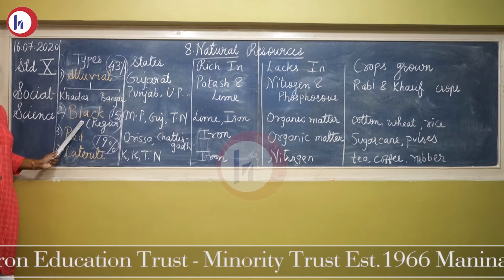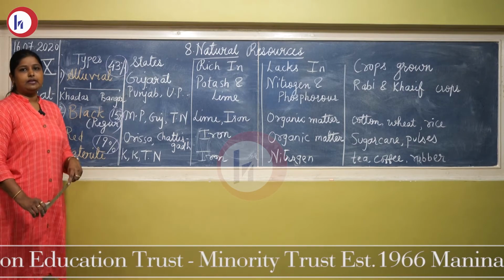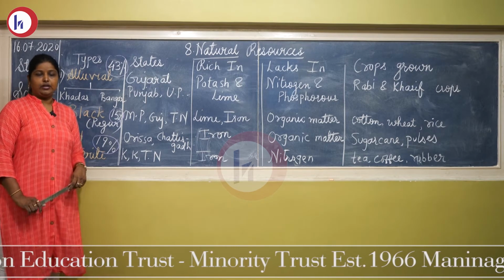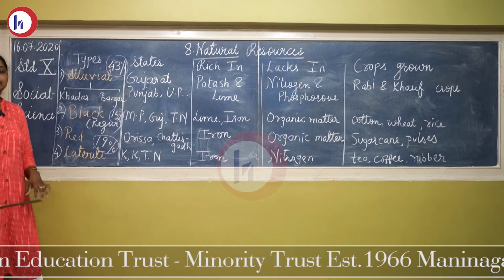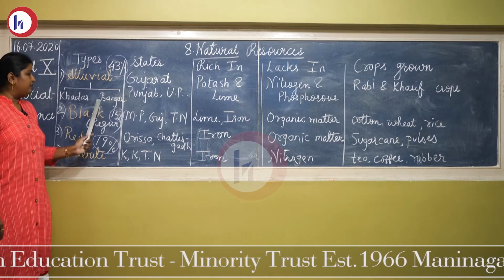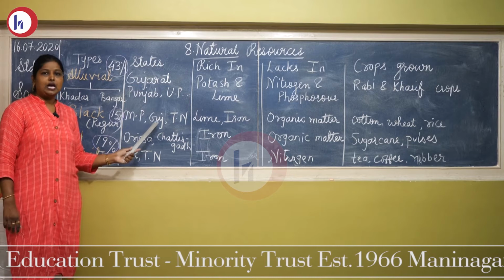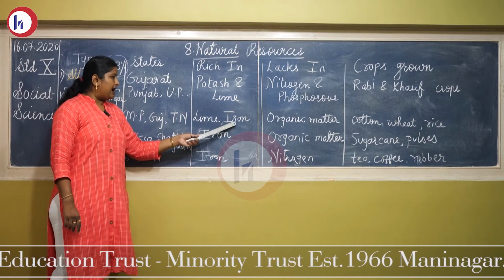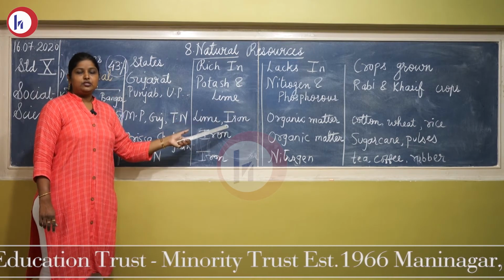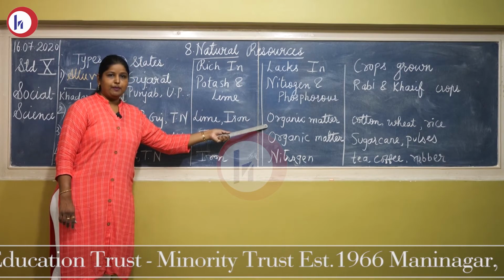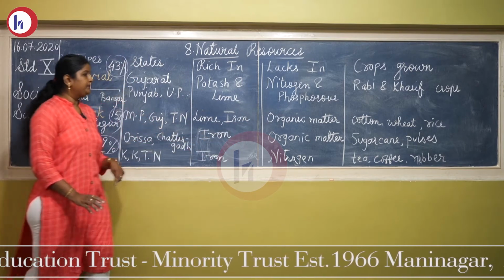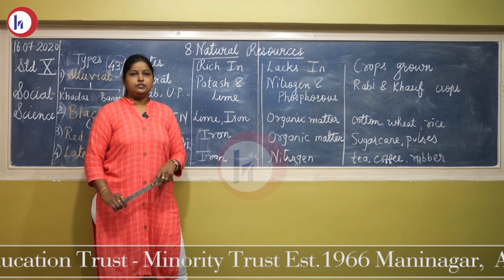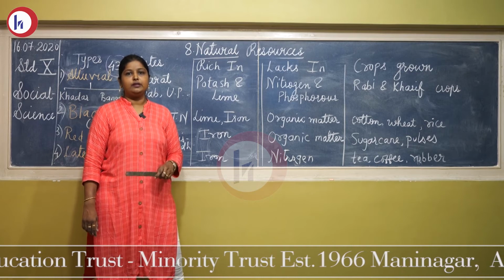Second type, that is black soil. 15% of the land area in India is covered by black soil. Black soil is also called rigor soil or black cotton soil. There are many names. Black soil you will find in Madhya Pradesh, Gujarat, Tamil Nadu, where black soil is found in maximum. Lime, iron, that you will find it is very rich in lime and iron, but it lacks in organic matter. Now black soil, cotton is grown maximum because the characteristics suitable for the production of cotton that is